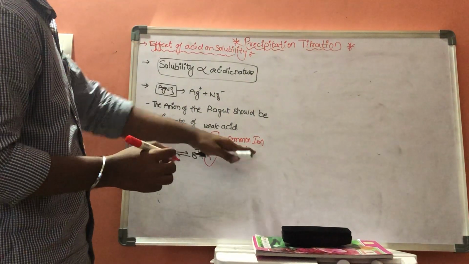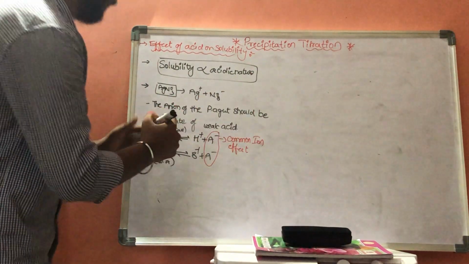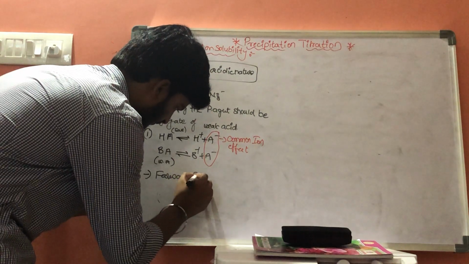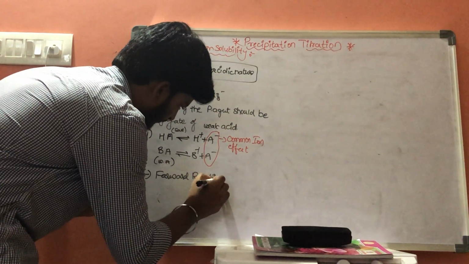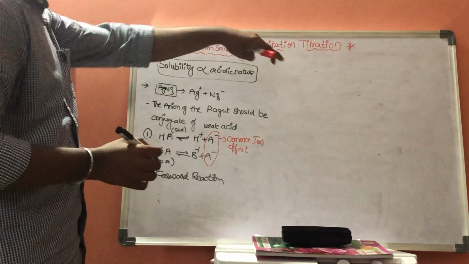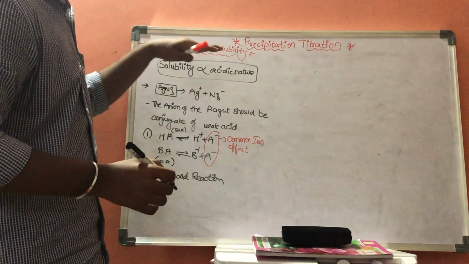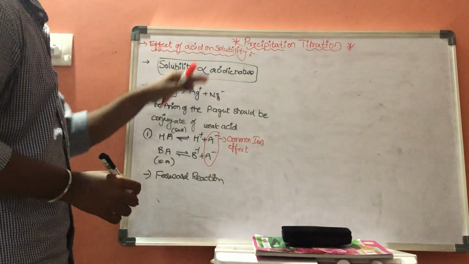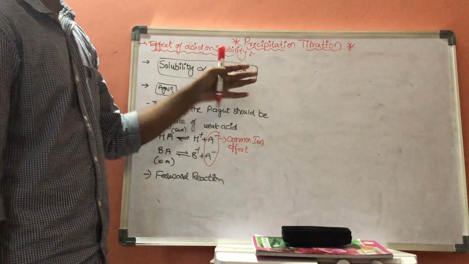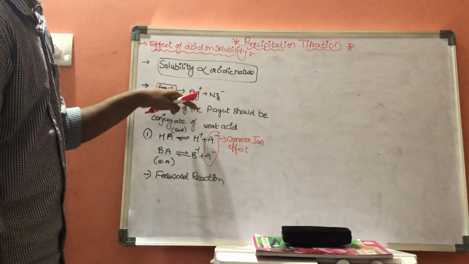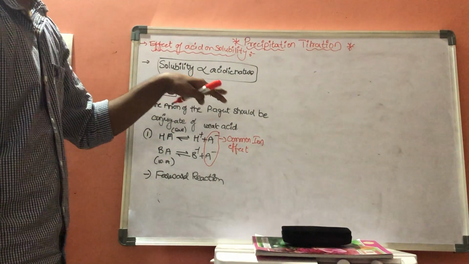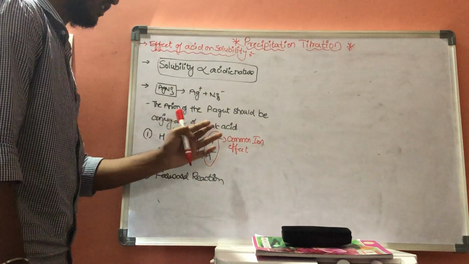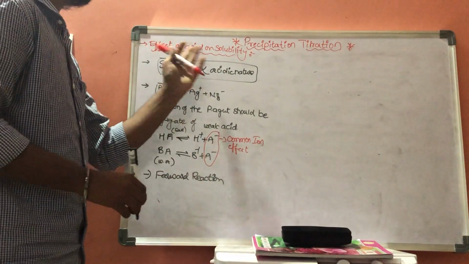So because of common ion effect, the reaction will be forward. There is more probability of formation of precipitate. So now this is effect of acid on solubility. Solubility is directly proportional to the acidic nature. Let us consider AgNO3, Ag plus and NO3 minus. Now anion of the precipitating agent should be conjugate of weak acid. This is effect of acid.